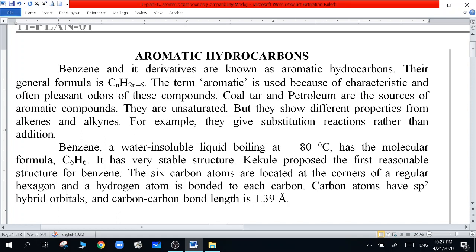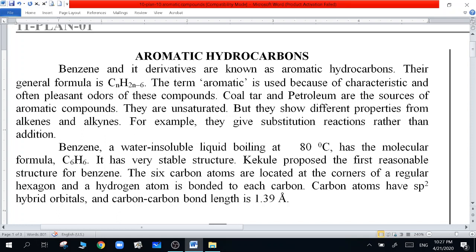Benzene is water insoluble, boils at 80 degrees Celsius, and has the molecular formula of C6H6. It has a very stable structure. Kekule proposed the first reasonable structure for benzene. The 6 carbon atoms are located at the corners of a regular hexagon, and a hydrogen atom bonds to each carbon. Carbon atoms have sp2 hybrid orbitals, and the carbon-carbon bond length is 1.39 angstrom. Water insolubility is because it's a hydrocarbon, they are nonpolar, so this is why they are water insoluble.